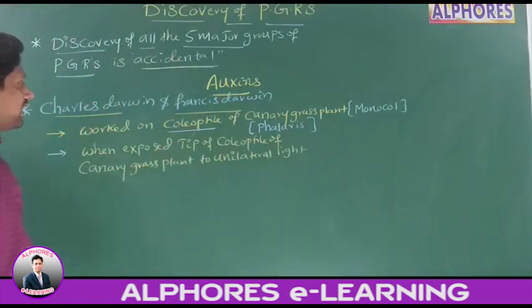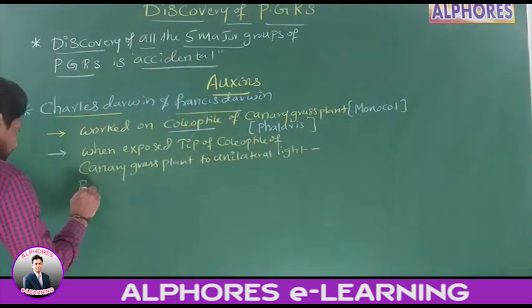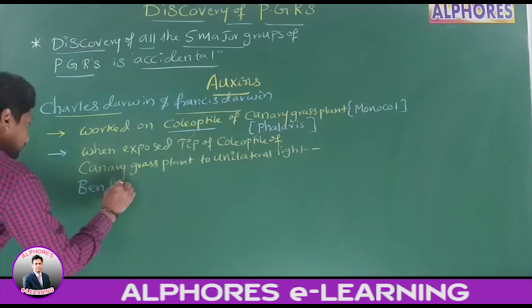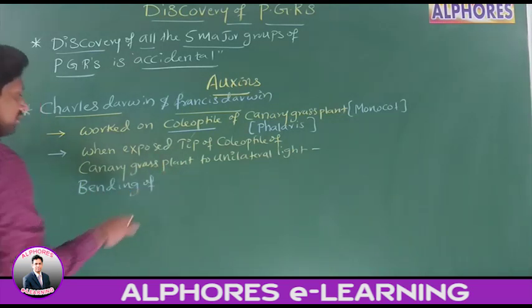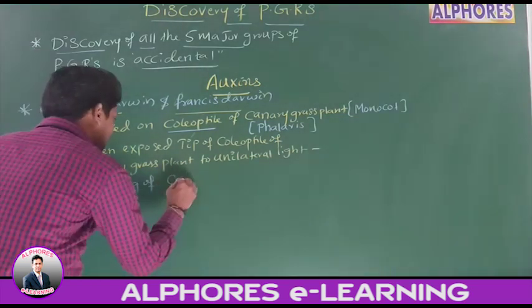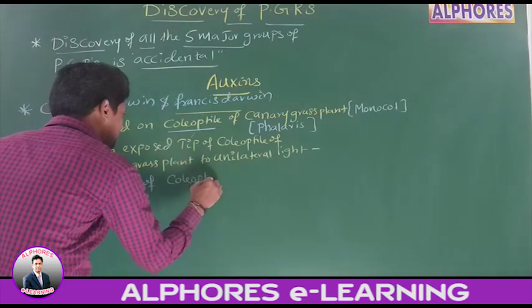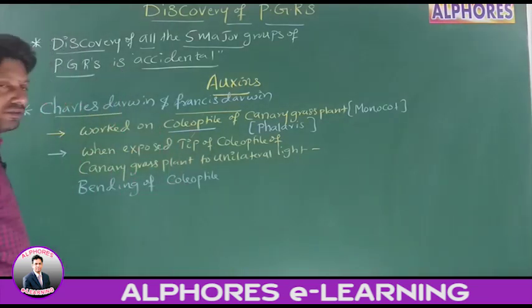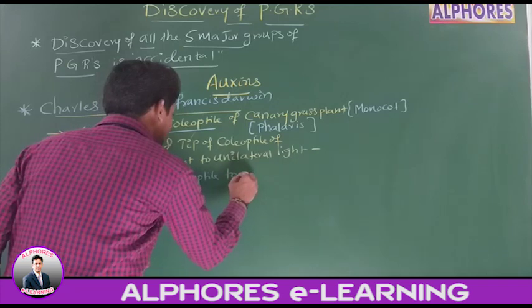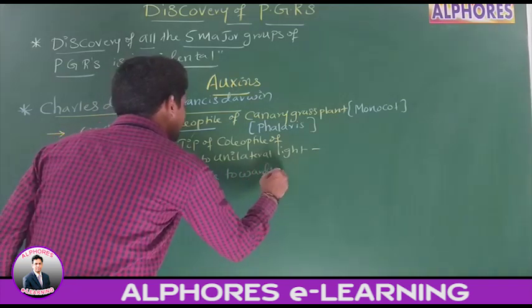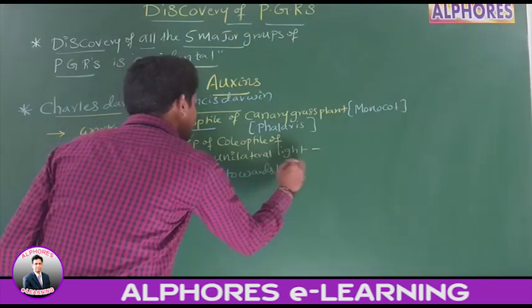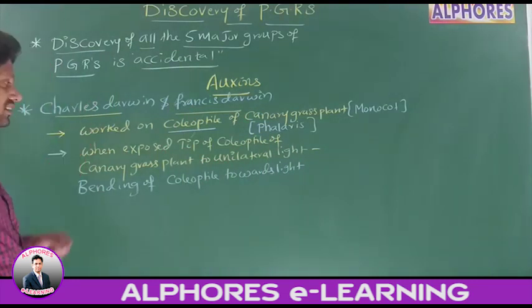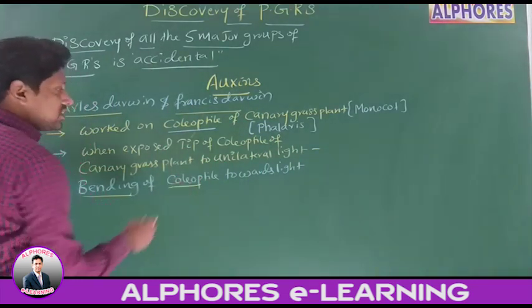What did they observe? Bending of the coleoptile towards light. This is the observation of Charles Darwin and Francis Darwin.